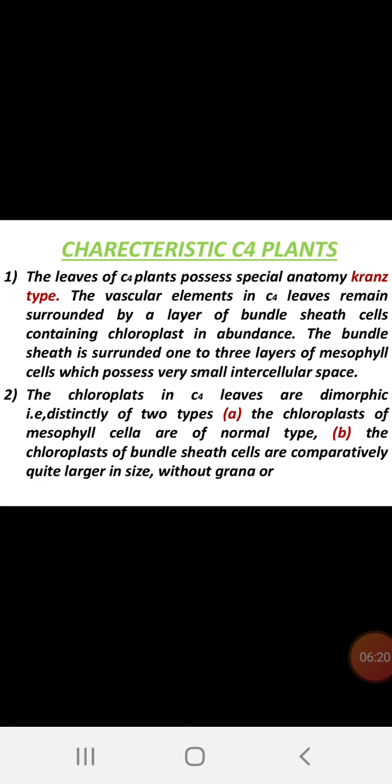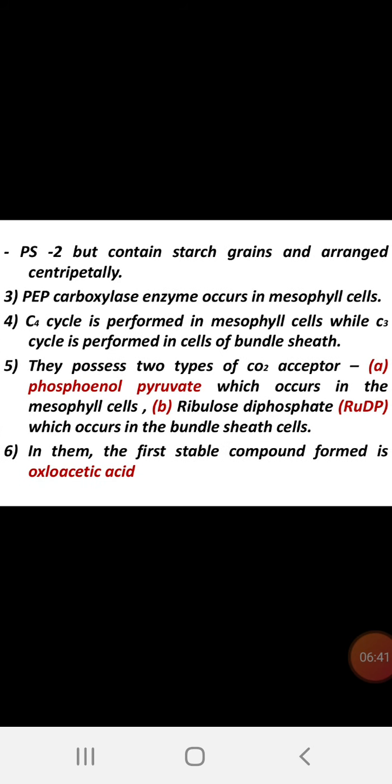Here once again I will repeat that the chloroplasts of the mesophyll cells are of normal type. The chloroplasts of bundle sheath cells and mesophyll cells are differentiated in their character. That's why it is said to be dimorphic in nature. The bundle sheath chloroplasts are quite larger in size and without grana and PS2, photosystem 2.